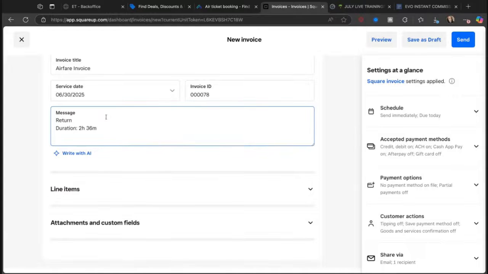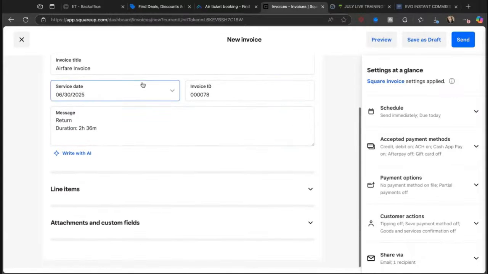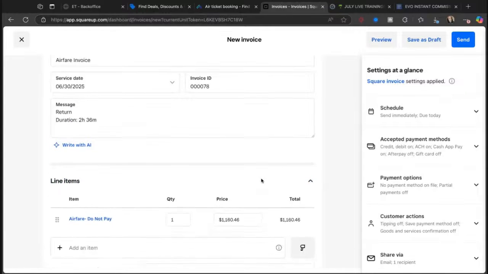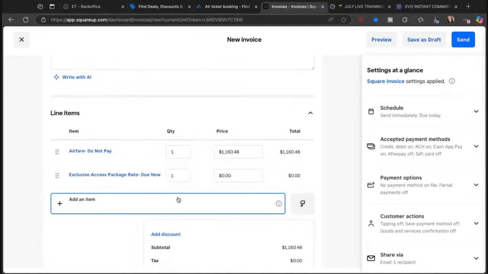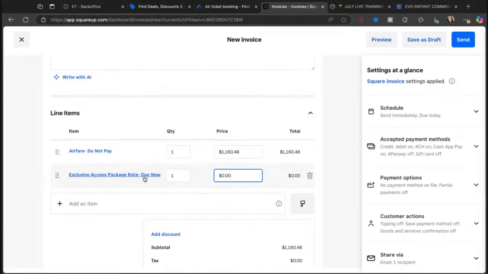Okay. And then I want to add in my fancy words. Hello. Second price. Look, I changed it to this, but that's fine. But you can technically just go in and add it. But this is what I call it, exclusive access package rate.